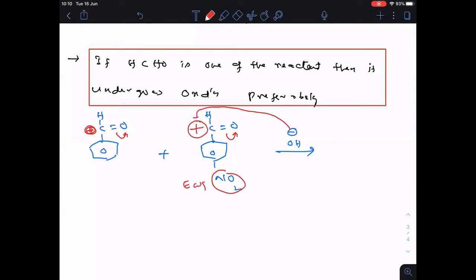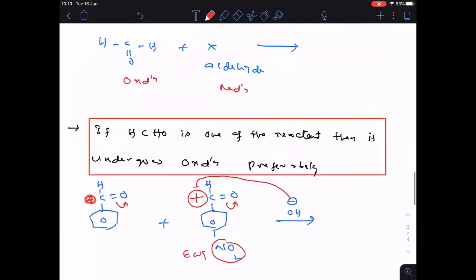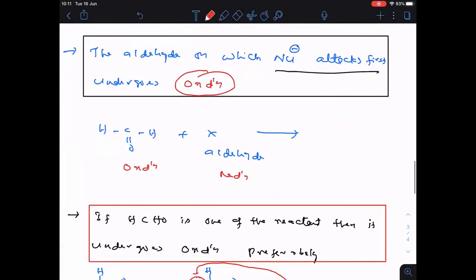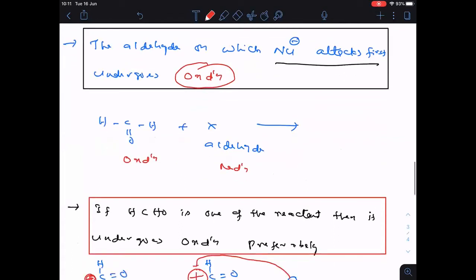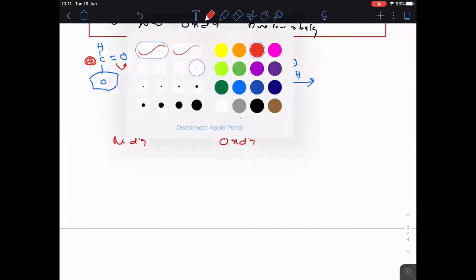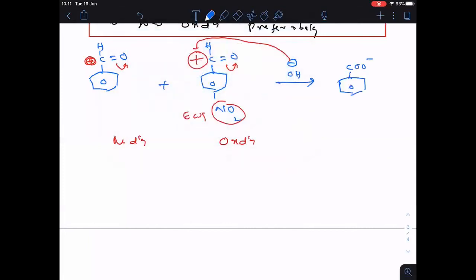Now use this principle. I told you, the aldehyde on which the nucleophile attacks first undergoes what? Oxidation. Use that principle here. Therefore, this undergoes oxidation, and this undergoes reduction. Then what are the products formed here? The oxidation product you see now: COO minus with NO2 at the para position. Next, what is the reduction product? The primary alcohol, that is benzyl alcohol, is formed here.